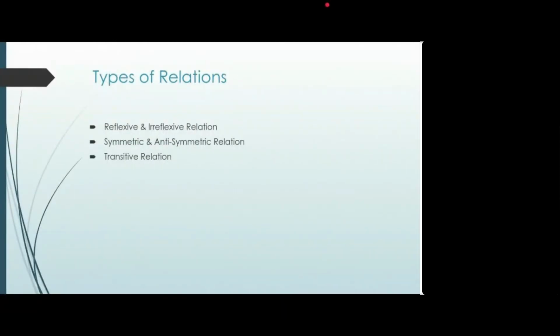Then there are different types of relations: reflexive, irreflexive, then symmetric, antisymmetric, and transitive relations. Depending on these types of relations, we have one more concept, that is closure of relations.